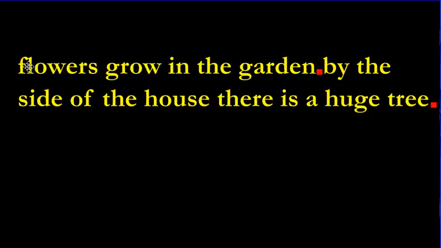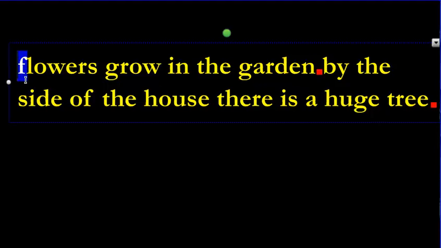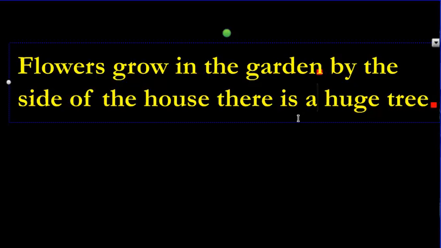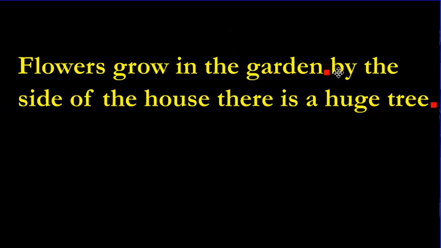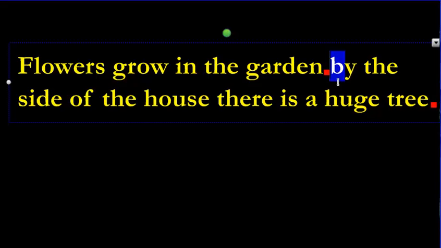And there's one more thing we got to correct. Capital. So it means we got to move the period now. Got to start this sentence with a capital because period comes before capital. By the side of the house, there is a huge tree. I think it looks good now. Here's what you're going to do. You're going to rewrite that sentence underneath here on your paper.